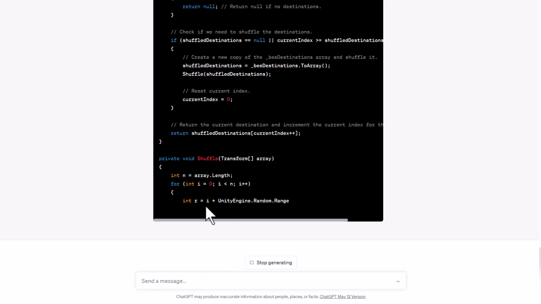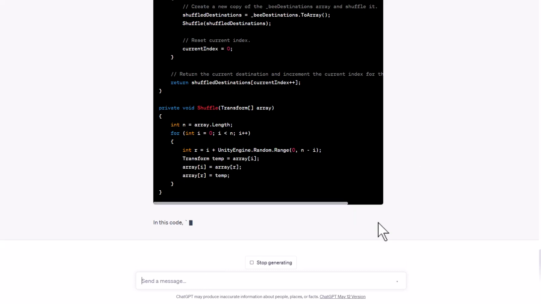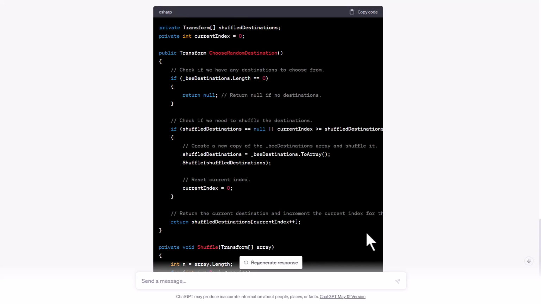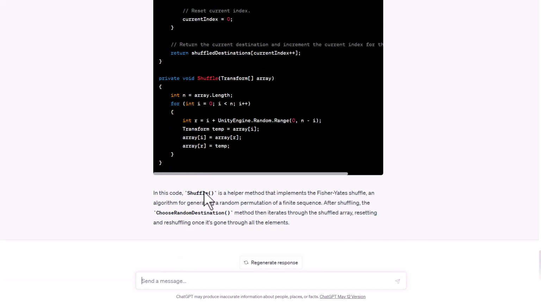So here's a method that shuffles the transforms. I don't think that we need something that necessarily written out. We can probably use a LINQ statement. And then it's got a choose random destination method that's using that array. So this part I like. The part I still don't like is that the shuffle is a little bit more complicated than I think it needs to be. So say, can you convert this to a class that randomizes transforms like a grab bag or something?